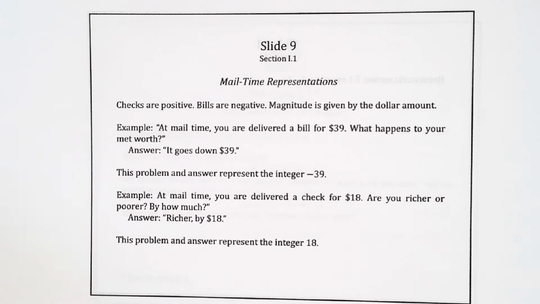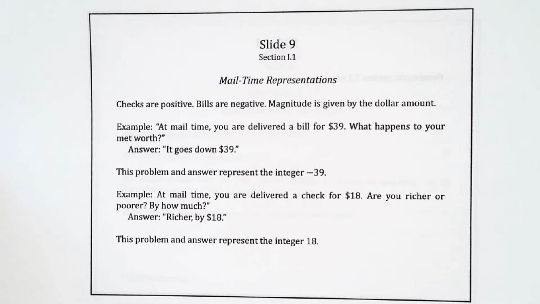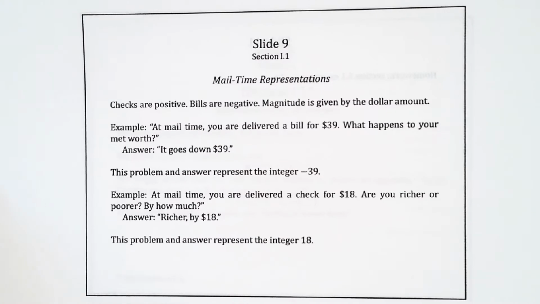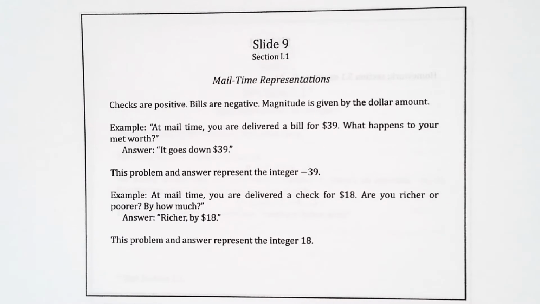Okay, so the next representation the book uses is what's called mail-time representations. I don't know what exactly the origin of mail time is, but we'll just stick with the language the book uses. It's a little bit awkward. The basic idea is that checks are positive, bills are negative. If at mail time you get a check in the mail, that makes your net worth go up. If you get a bill, that means you owe someone else money, your net worth goes down.